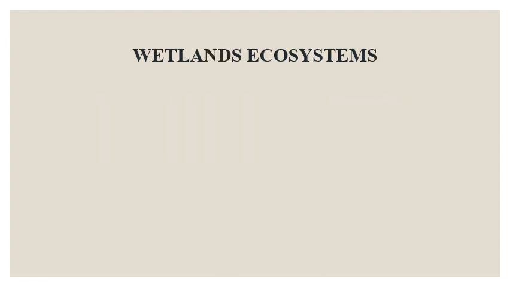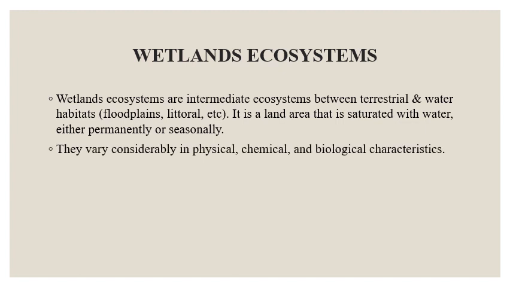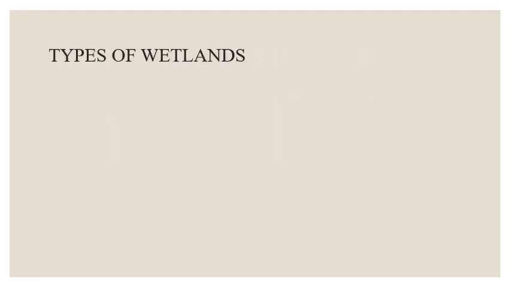Wetland ecosystems. Wetland ecosystems are intermediate ecosystems between terrestrial and water habitats, such as floodplains, littoral zones, etc. It is a land area that is saturated with water either permanently or seasonally. They vary considerably in physical, chemical, and biological characteristics. Types of wetlands. Marshy.